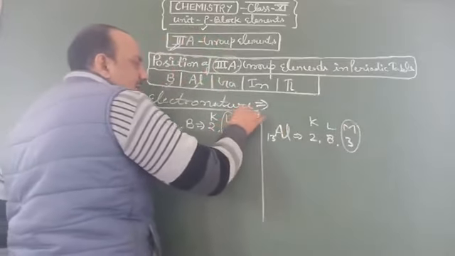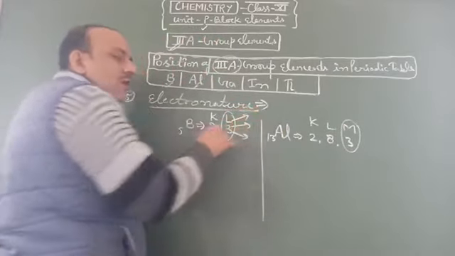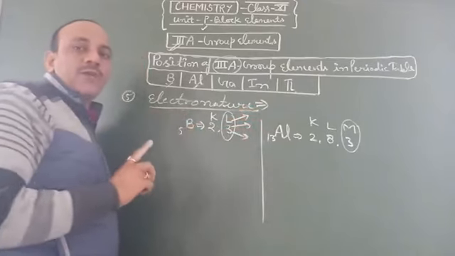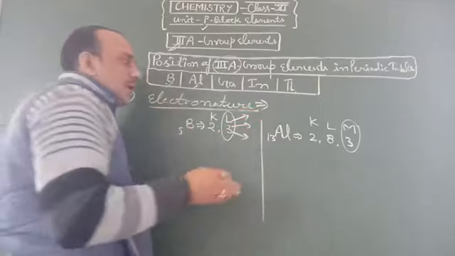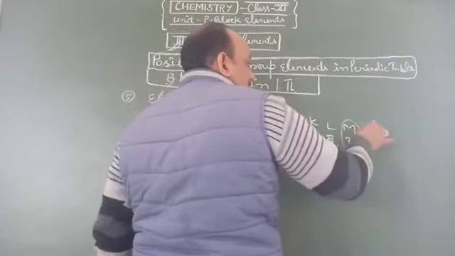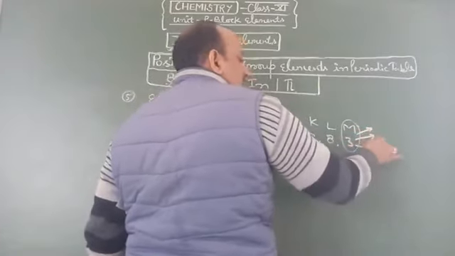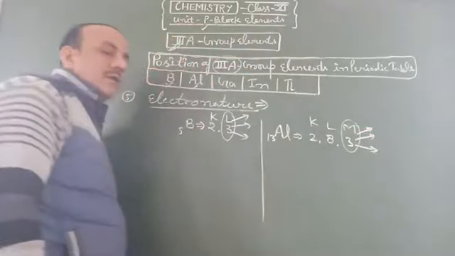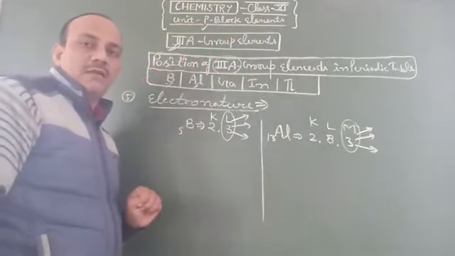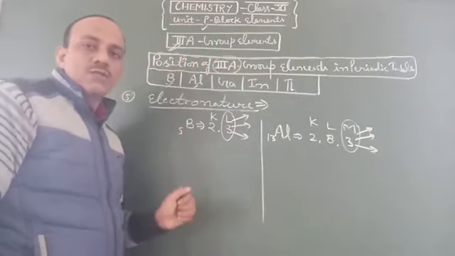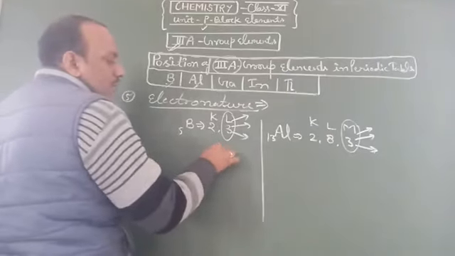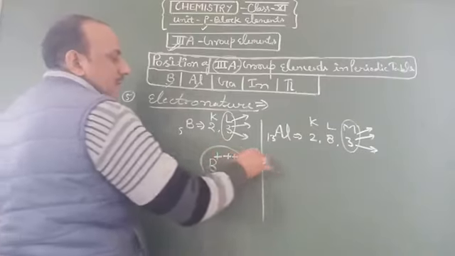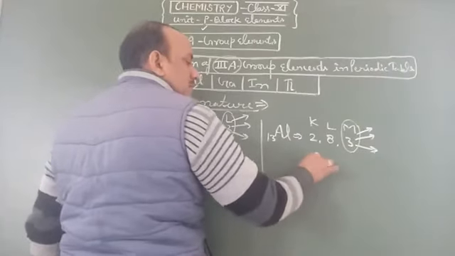So they donate their 3 electrons according to the octet for completing their stability, like aluminum, and they make their triple positive ion. Their ions show 3 units of positive charge, like boron 3 plus and aluminium 3 plus.